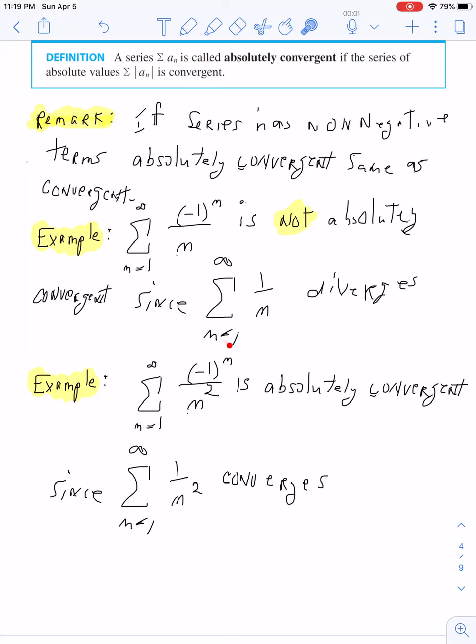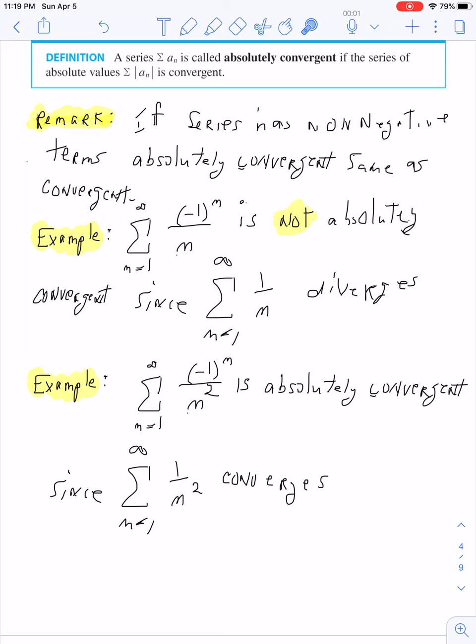And when I take the absolute value, this (-1)^n goes away. Okay, so the series n running from 1 to infinity of 1 over n squared, what does that do? Well, remember that's a p series, 1 over n to the p. What's p? p is 2. p is greater than 1. And when it's greater than 1, the series does what? Converges.